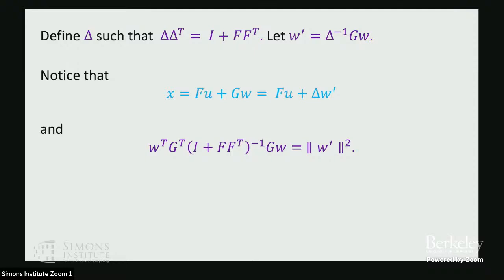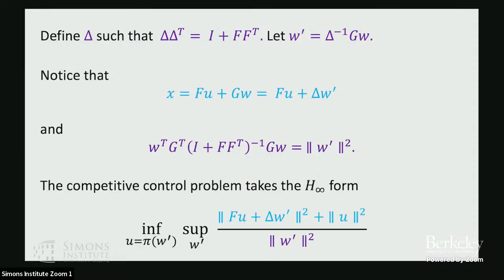So the competitive ratio I showed you on the previous slide has the following form. In the denominator we have the energy in W prime, and in the numerator we have the cost incurred by the online algorithm, but now it's in this synthetic system, x equals Fu plus delta W prime. So I've rewritten the competitive ratio problem as an H infinity problem in the synthetic system, driven by the synthetic disturbance W prime. So this shows the connection.